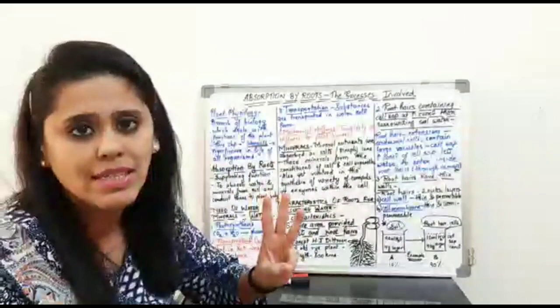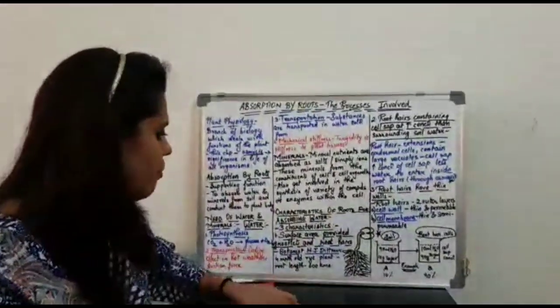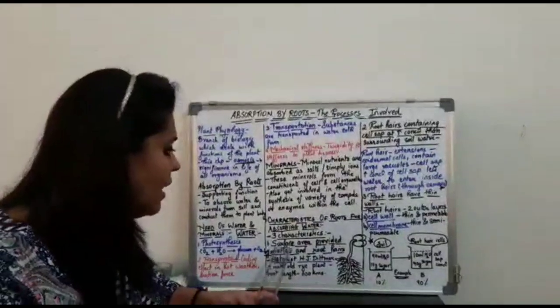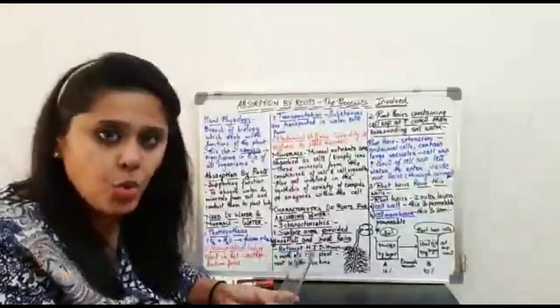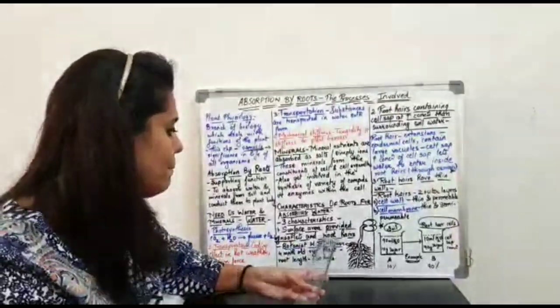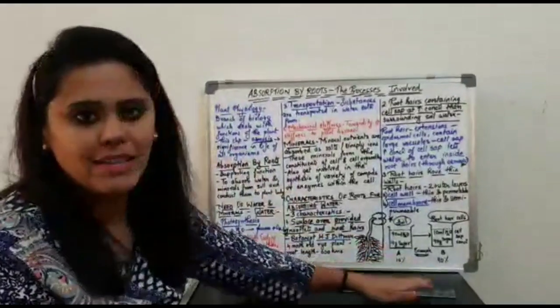Now there are three important characteristics which you all should keep in your mind. The first important characteristic says that the surface area provided by the root and the rootlets should be maximum. Okay. Now what do we understand by this?